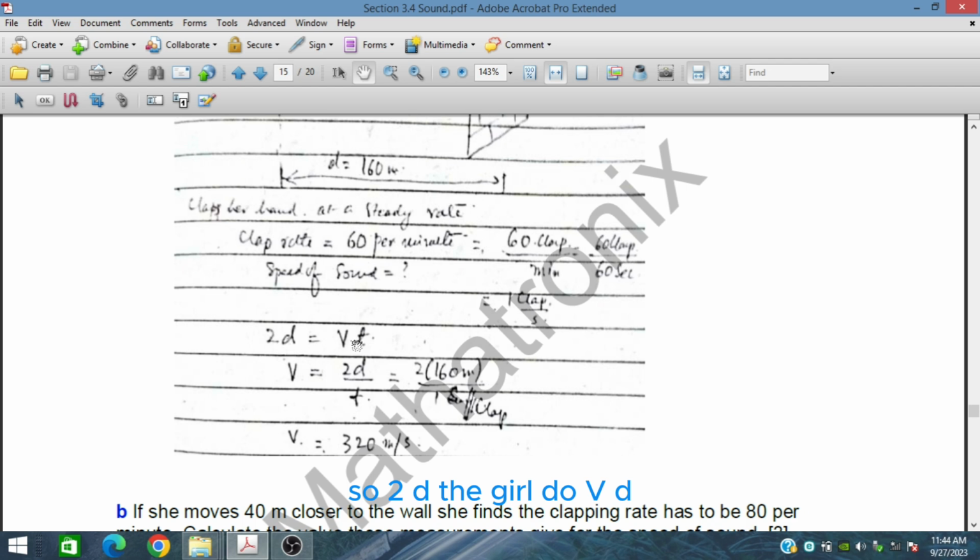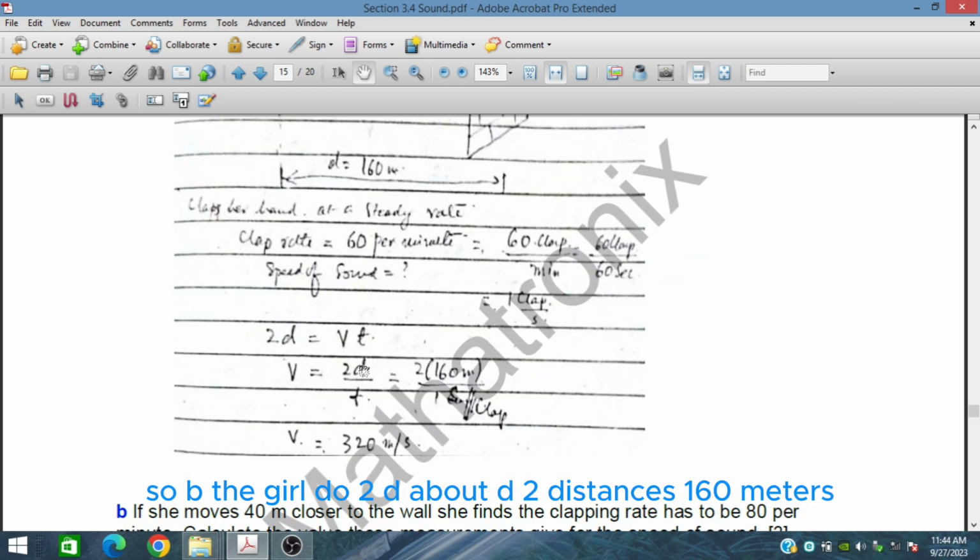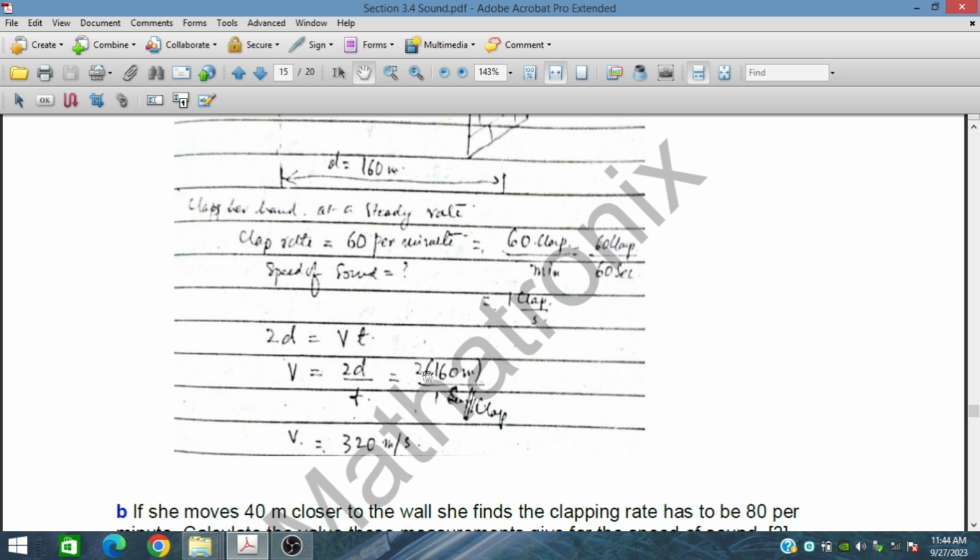So 2D is equal to Vt, so V is equal to 2D upon T. The distance is 160 meters, because the clap reaches the wall and then returns. T is 1 second per clap. So the speed of sound is 320 meters per second.